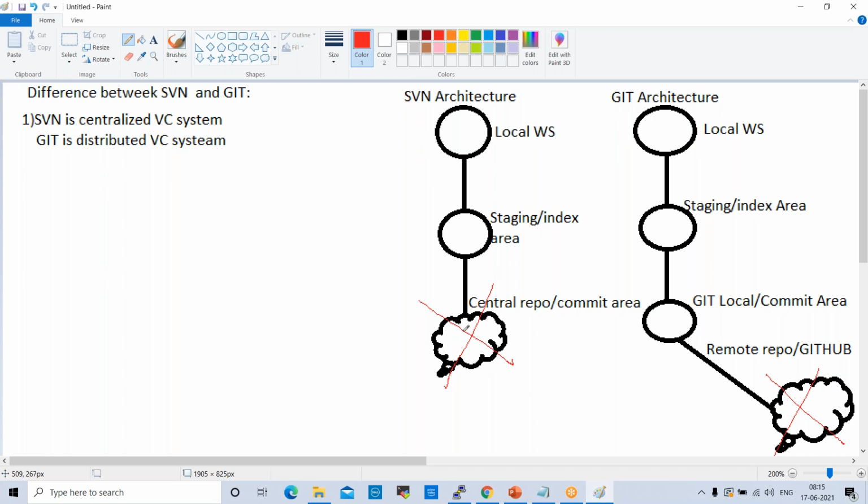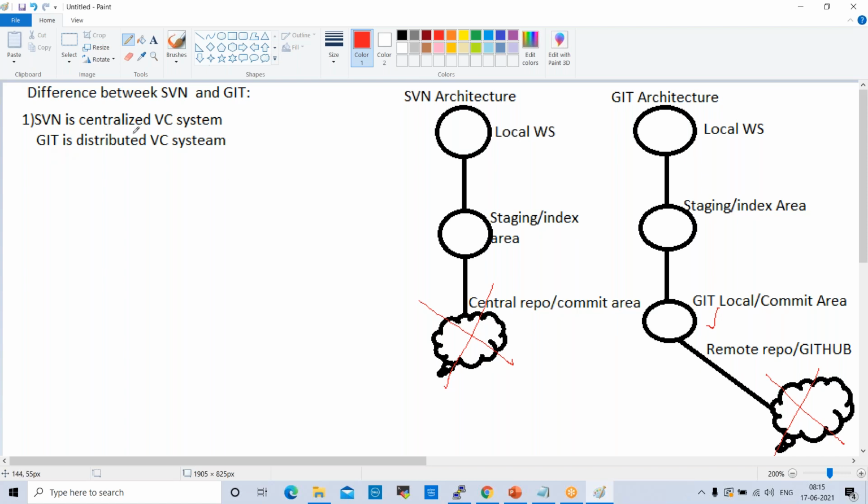So due to that, people used to push all their personal data also into the remote repository, the central repository. By that time, most of the time, we used to observe performance issues. So server slowness issues, remote server, right? In case it is not available, developers cannot push the changes to the central repo. But here they can push into the local repository. Once the remote repository is available, they can push to the remote repository. This is the main difference.